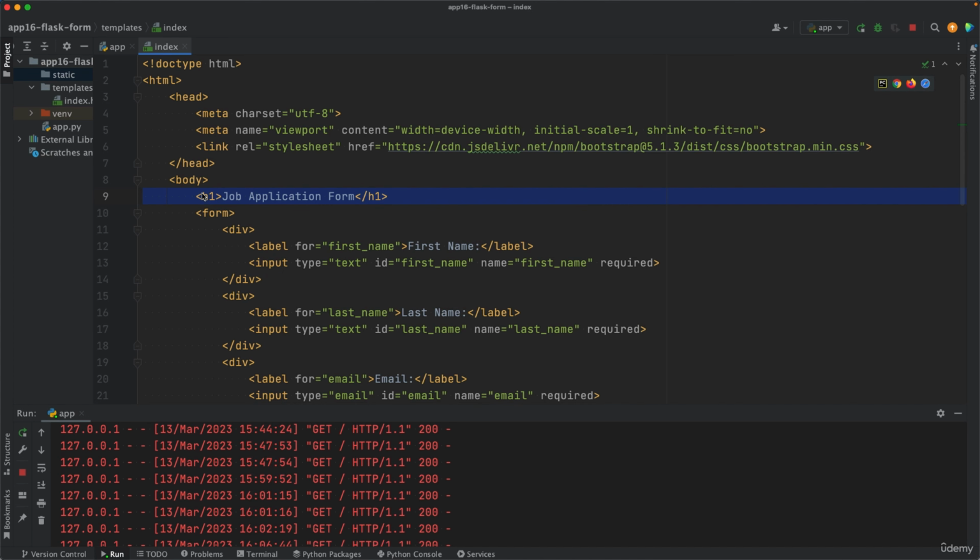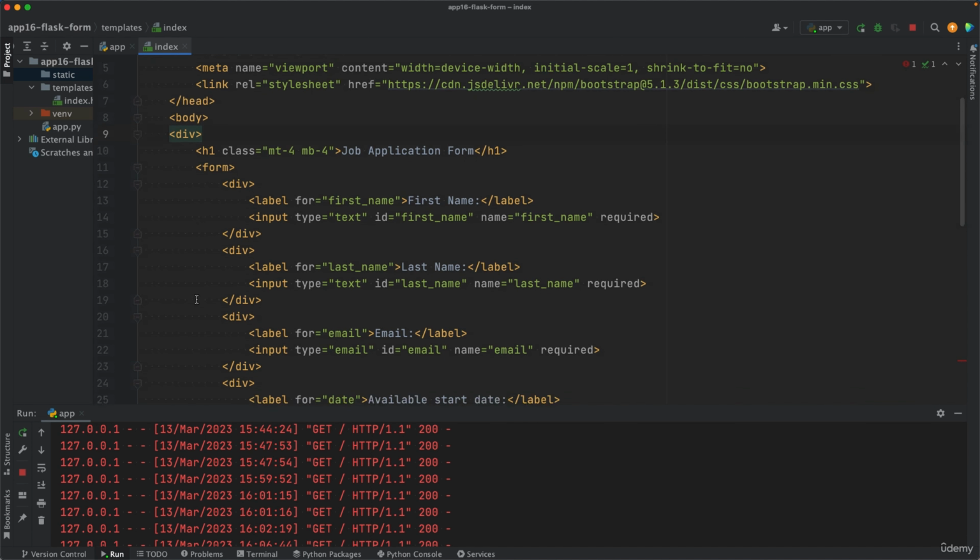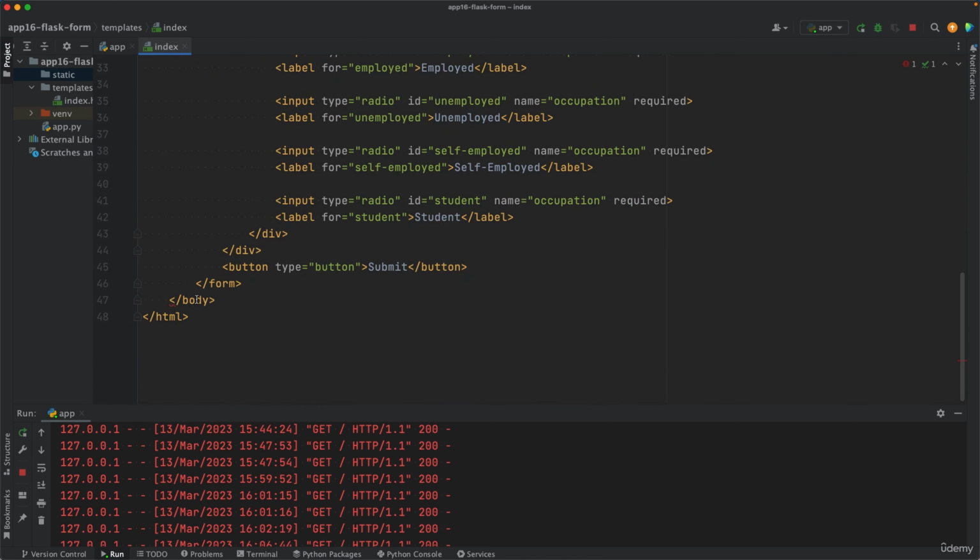We can apply classes for other objects as well. One important class is the container class, which applies to the entire content. The entire content is inside the body tags. To apply that class to all our elements, we need to add here a main div tag, and this should be closed somewhere before the closing body tag.